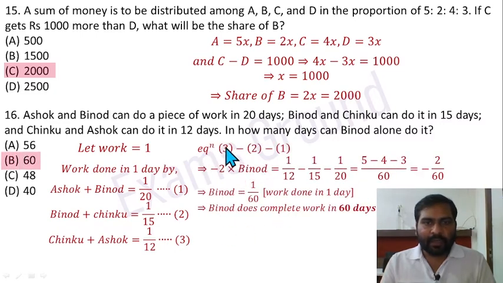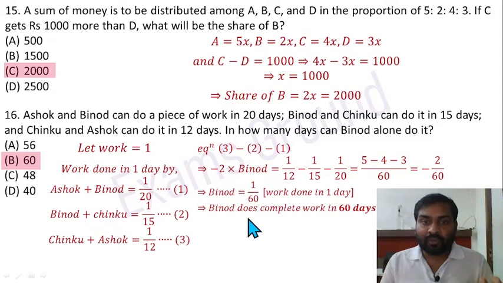Solve it. Equation 3 minus equation 2 minus 1. Then Ashok is going to be cancelled out, Chinku is cancelled out. Minus 2 times Binod equals 1 by 12 minus 1 by 15 minus 1 by 20 equals minus 2 by 60. That implies Binod equals 1 by 60. Minus cancels out, 2 cancels out. So work done by Binod in 1 day is 1 by 60th of the work.